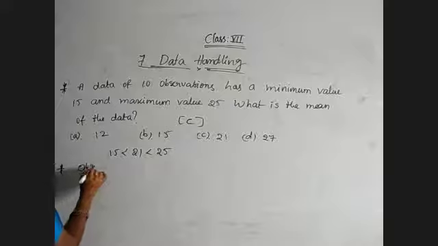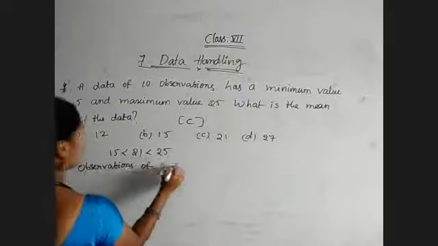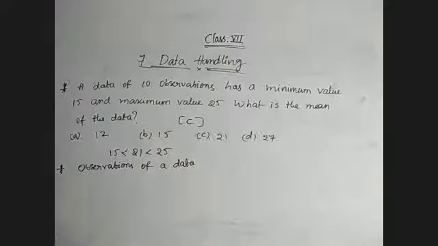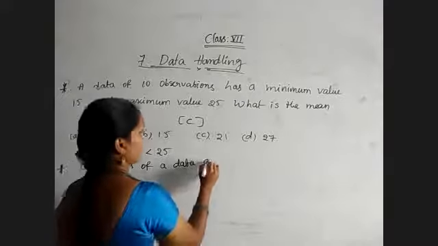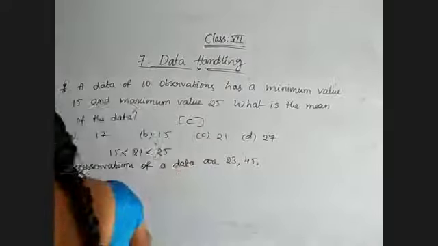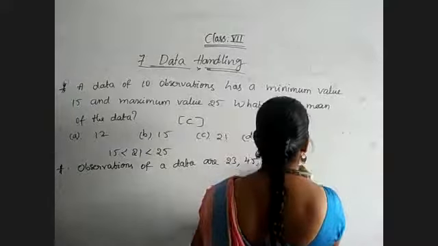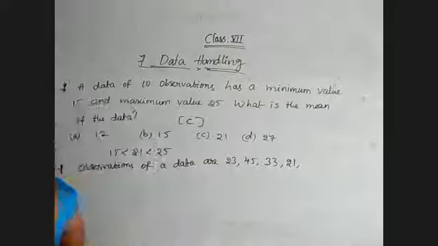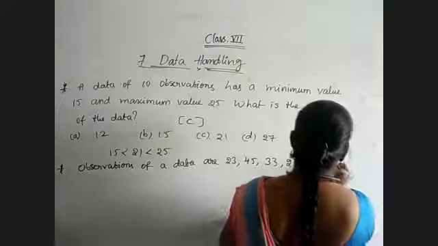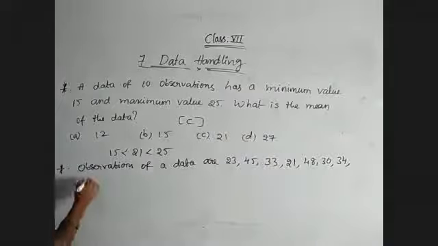Observations of a data are 23, 45, 33, 21, 48, 30, 34, 36 and 35.